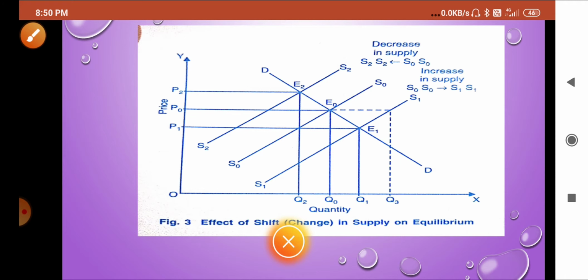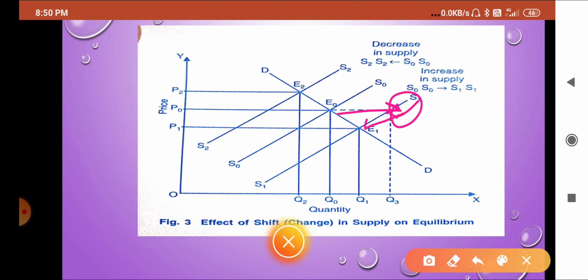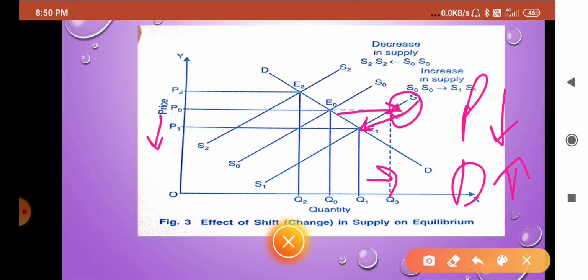So keep this in mind. Again I am going to explain one time, you can go through. First price was P1, and when supply shifts rightwards, actual equilibrium should be here, but due to lack of demand it is not possible. So what will happen? Price will come down, because consumers are not there, and suppliers are ready to sell at a low price, and the new price is P1 now. So price comes down, and according to the law of demand, if price comes down, then demand will increase. So quantity demanded increases and price comes down, the effect of the shift in supply.